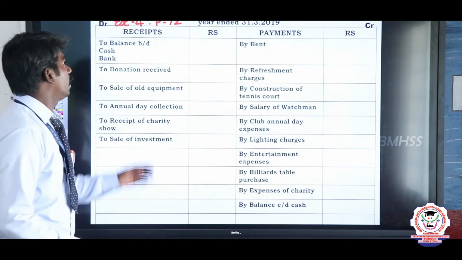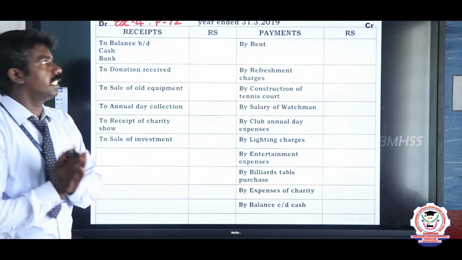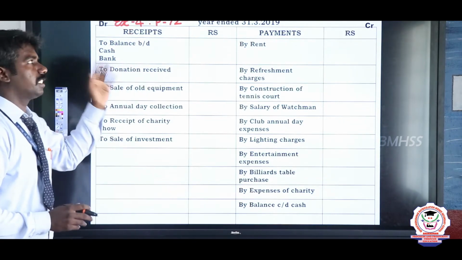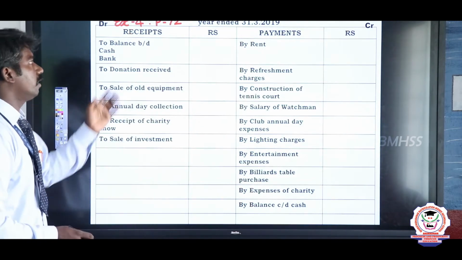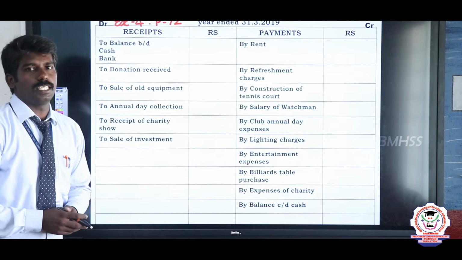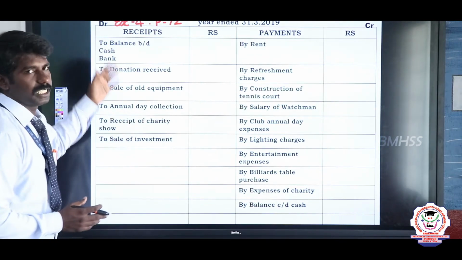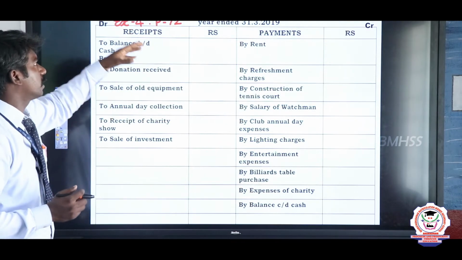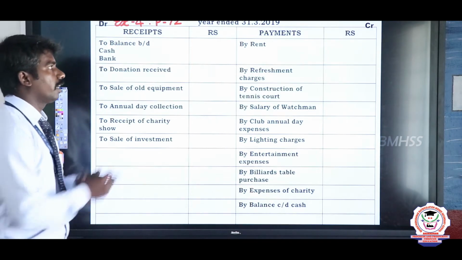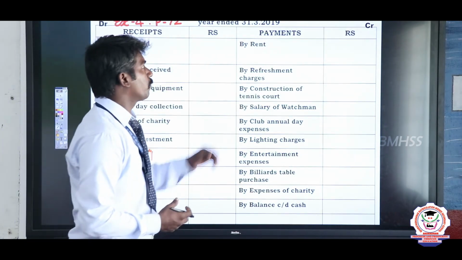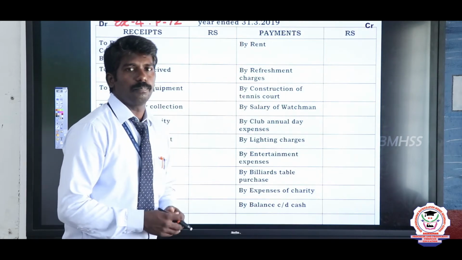Now we will work out exercise number 4, page number 72. From the following information, we are going to prepare a receipts and payments account of Mailadurai Recreation Club for the year ended 31/3/2019. This is the format of the receipts and payments account. All the receipts and incomes earned by the organization come under the debit side, under the heading of receipts. On the other hand, we go to the credit side. All the payments incurred by the organization will appear in the credit side.